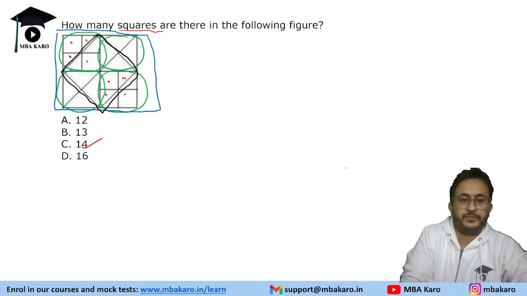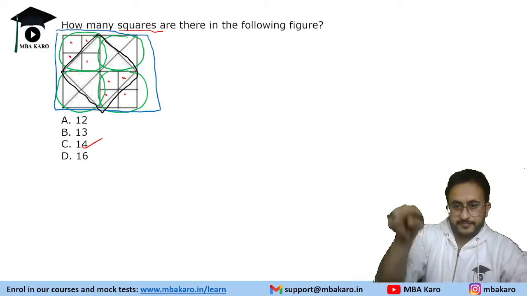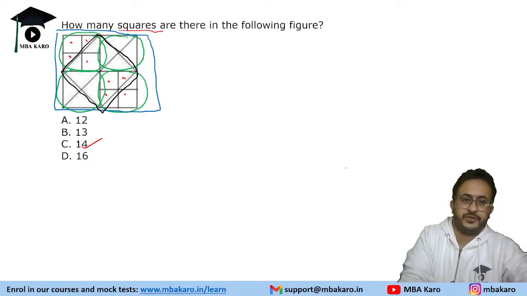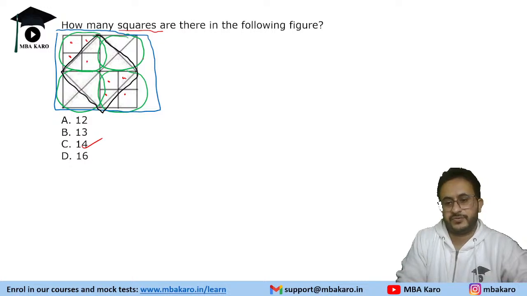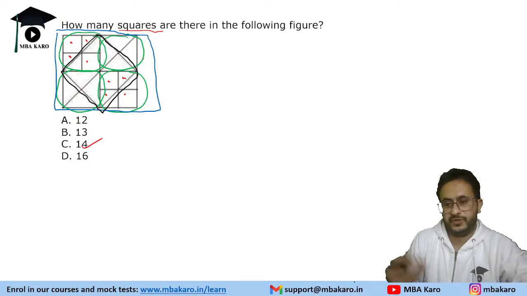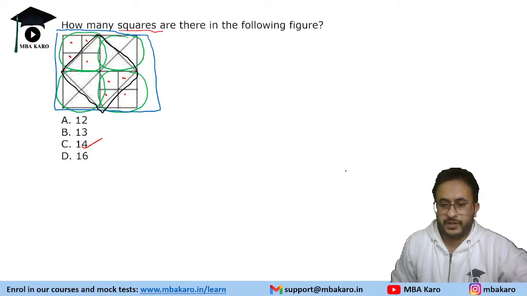So 8 small squares, then 4 of these green squares, which is 2 by 2 square, and then there is one square of this shape. It is a square because these angles are 90 degrees, and one completely outside square. So 16 is the answer? How are you getting 16? I'm curious to know which two extra squares you got. Must be 14, right?